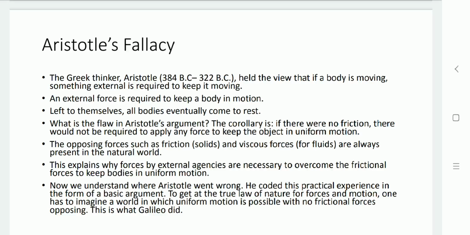This external force keeps the body in motion. If we want to make it stop, then that external force is removed. If this external force is removed while the object is moving, then this object covers a certain distance and eventually it will stop moving further.